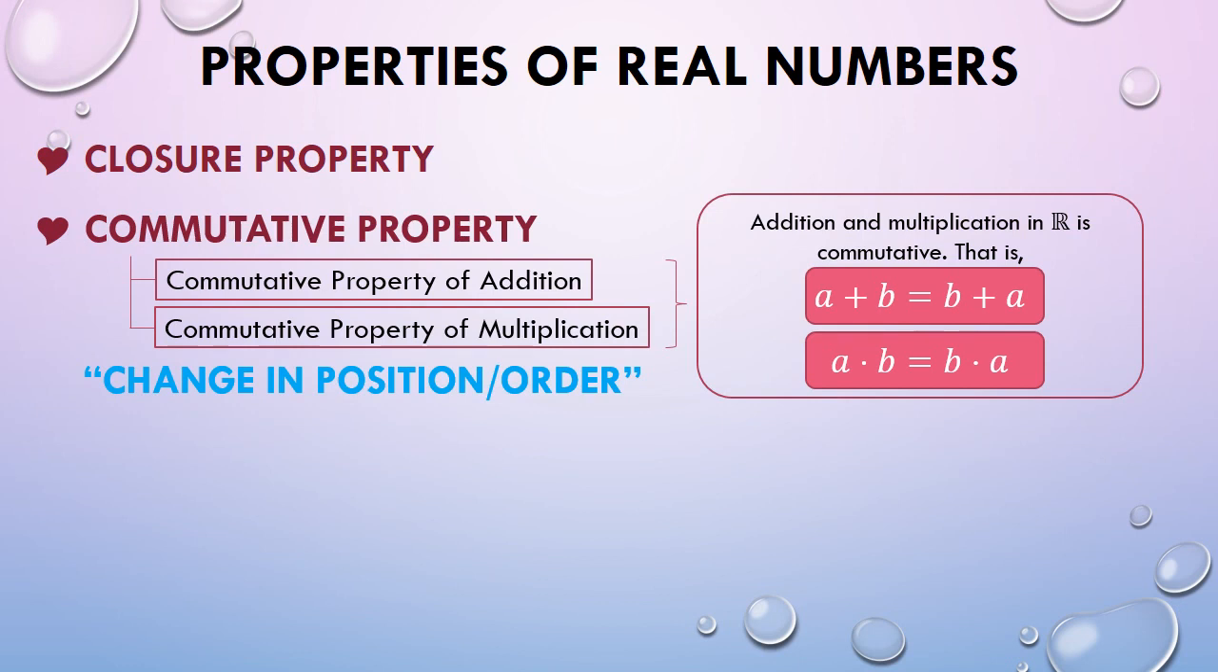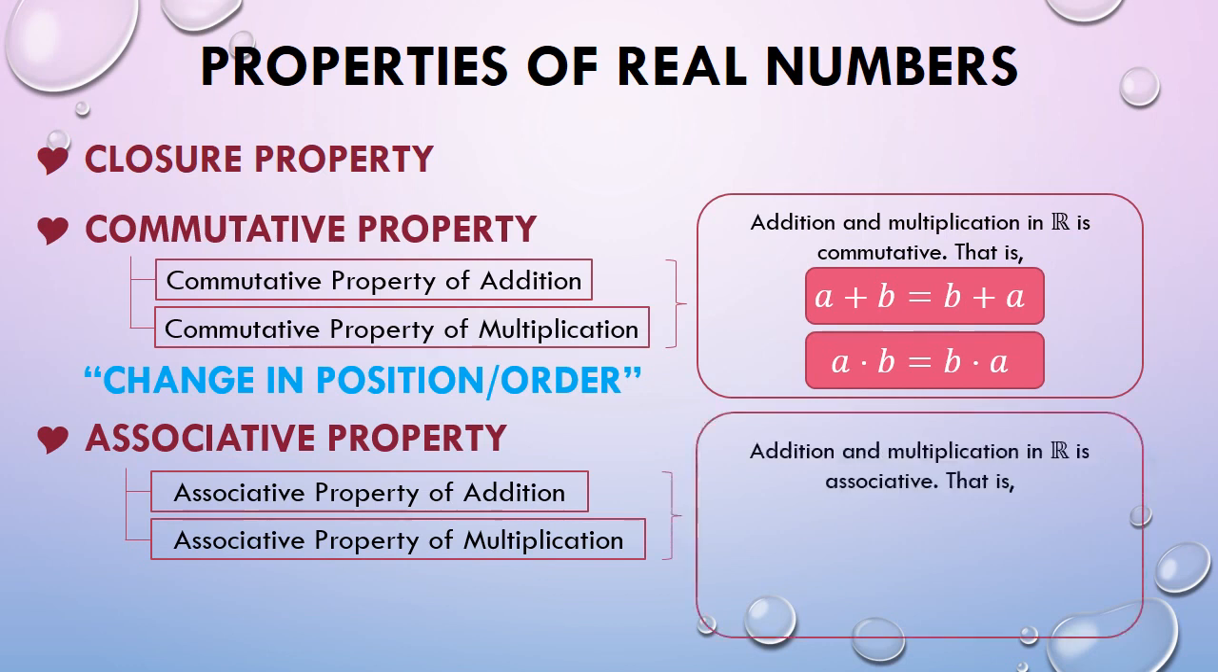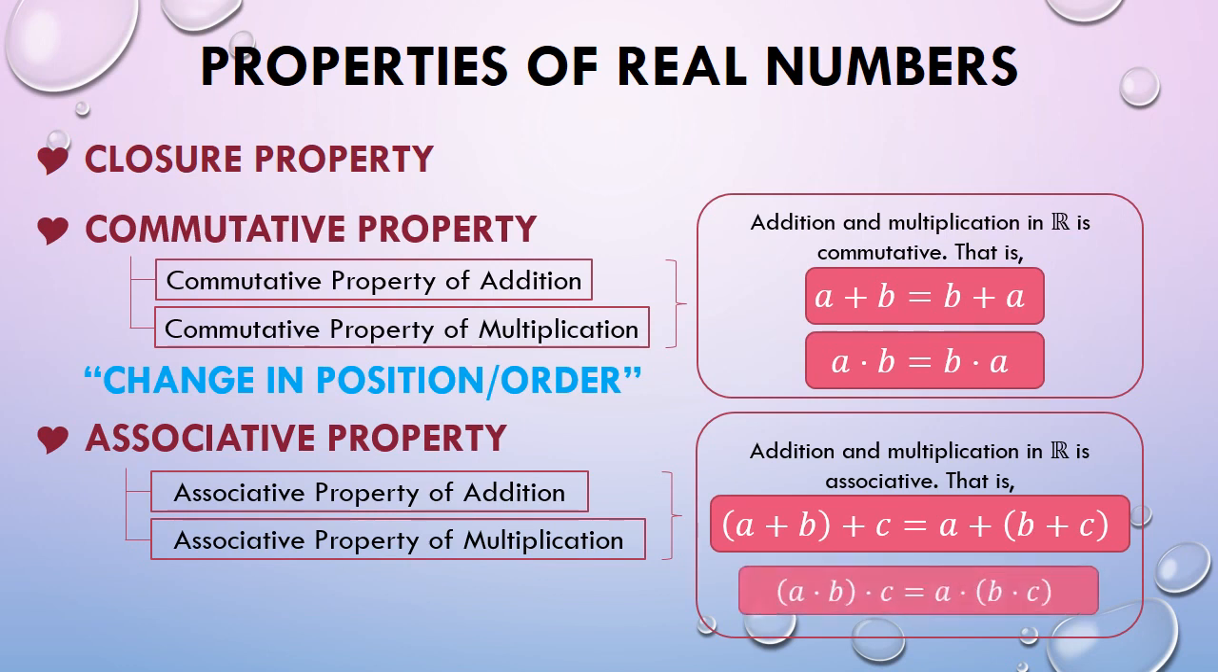Moving on to the third property, we have associative property, which is also categorized into two, the associative property of addition and the associative property of multiplication. For this property, ito lang din ang pagbabasehan natin. For associative property of addition, we have this one, and for multiplication, we have this one.